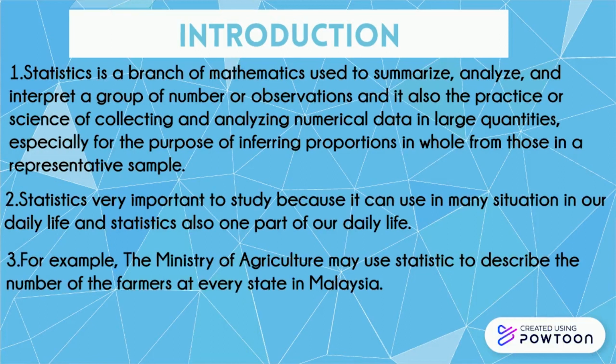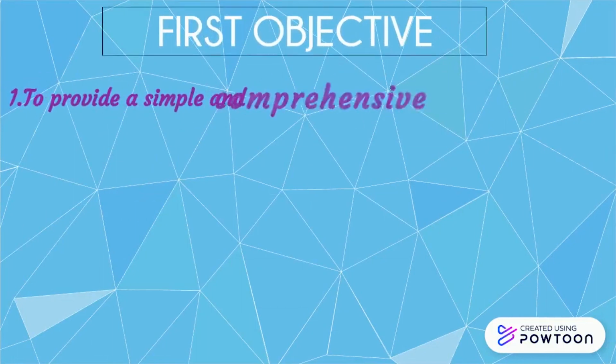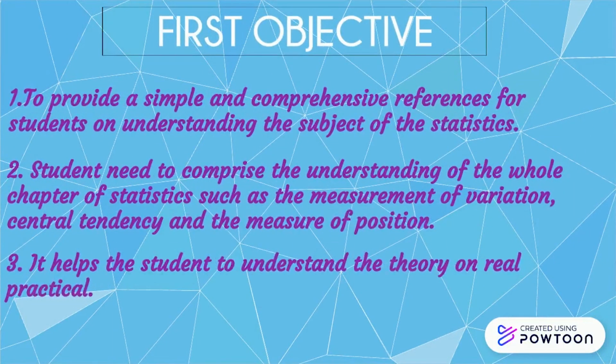For example, the Ministry of Agriculture may use statistics to describe the number of farmers in every state in Malaysia. The first objective of our assignment is to provide a simple and comprehensive reference for students on understanding the subject of statistics. Students need to cover the whole chapter of statistics, such as measurement of variation, central tendency, and the measure of position. It can help students to understand the theory in real practice.